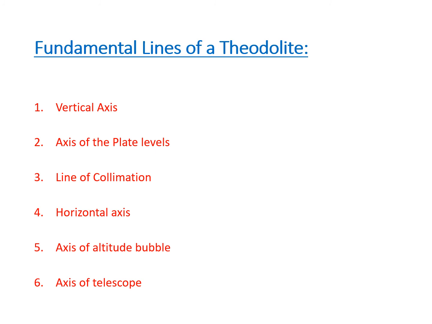Number 1, the axis of plate level must be perpendicular to the vertical axis. Number 2, the line of collimation should coincide with the optical axis of the telescope and should be perpendicular to the horizontal axis. Number 3, the horizontal axis or trunnion axis must be perpendicular to the vertical axis. Number 4, the line of collimation should be at right angles to the horizontal axis. Number 5, the vertical circle should read 0 when the line of collimation is horizontal.